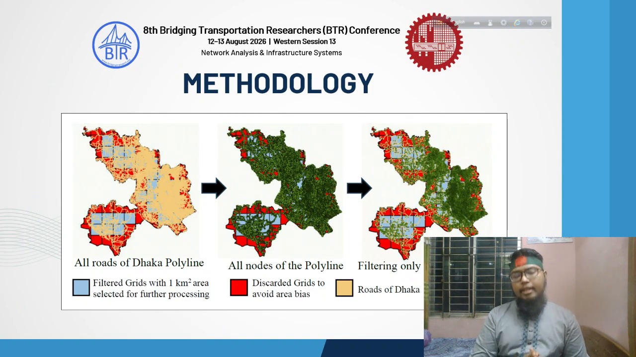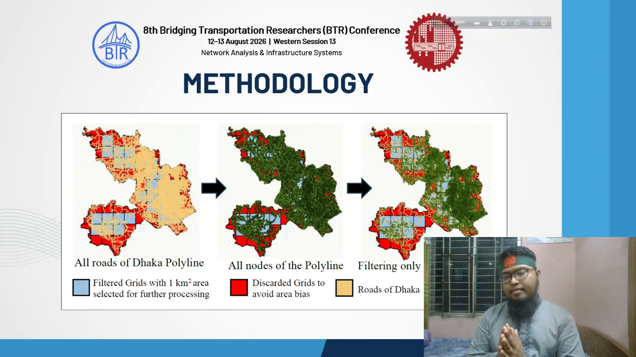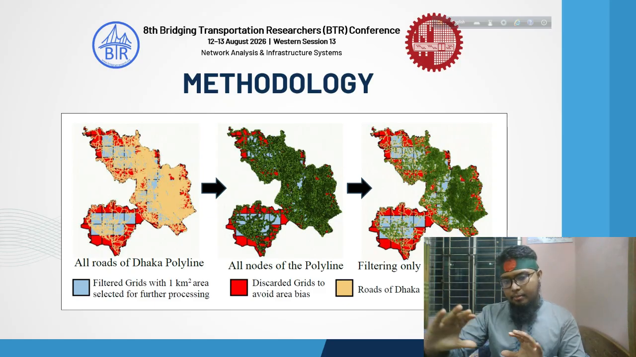So here is the network analysis part. I have collected the polyline data of Dhaka's transportation network from OpenStreetMap, generated the nodes of this polyline, and filtered the nodes which are actually the intersections. Thus, I have got the edge and node representation of the whole Dhaka transportation network, and using that representation, I have calculated those three variables.